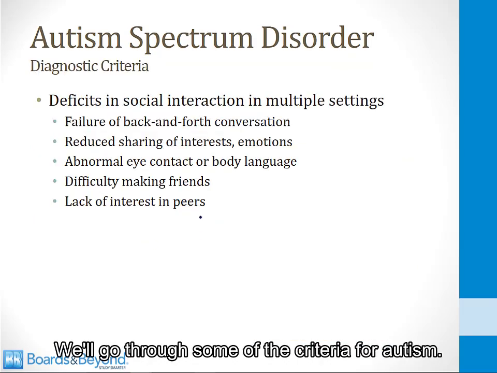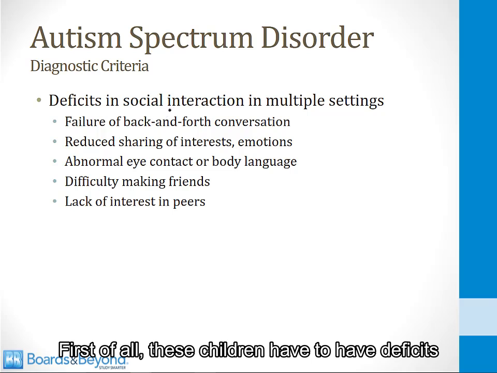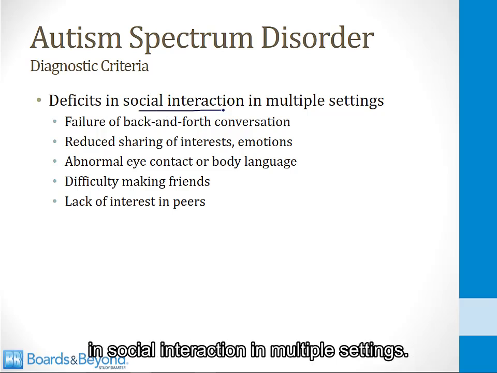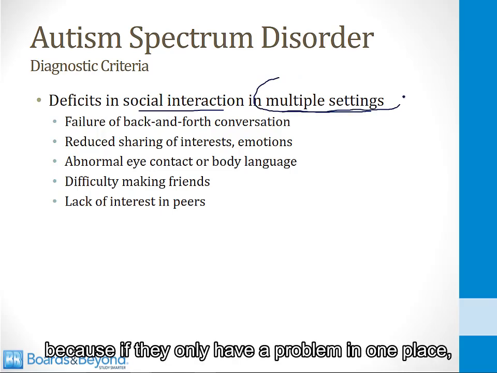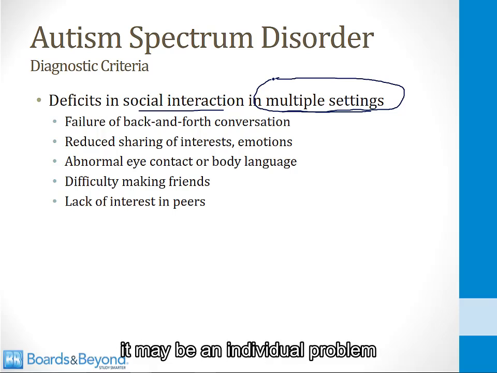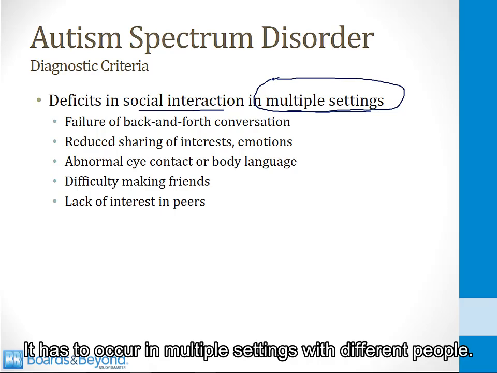We'll go through some of the criteria for autism. First of all, these children have to have deficits in social interaction in multiple settings. And the multiple settings is important because if they only have a problem in one place, it may be an individual problem with one particular adult or child. It has to occur in multiple settings with different people.